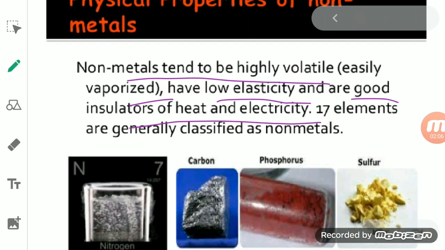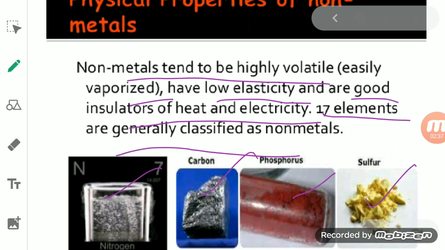And you see in the periodic table, 17 elements are generally classified as non-metal, including nitrogen. You see here, this is nitrogen, this is carbon, and even the allotropes of carbon like diamond and graphite. These are the allotropic forms of carbon. They are also non-metals. Phosphorus as well as sulfur. And these all are examples of non-metals.